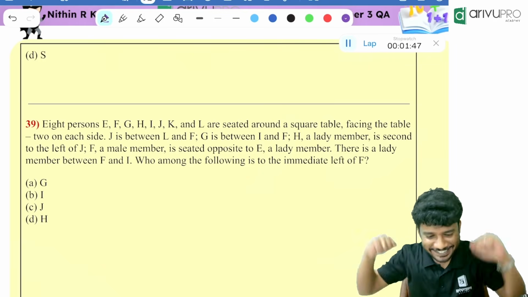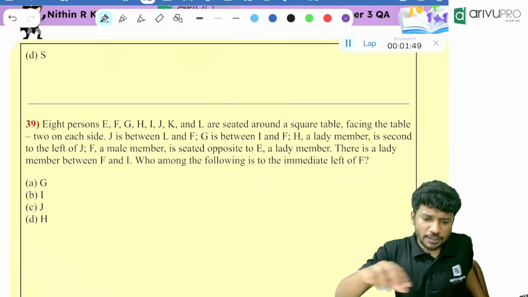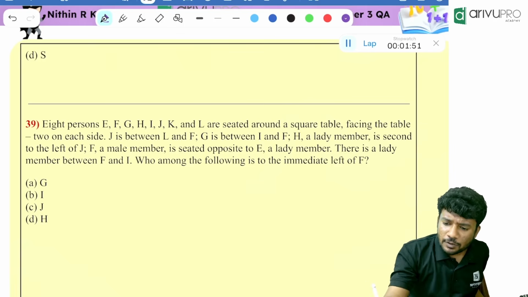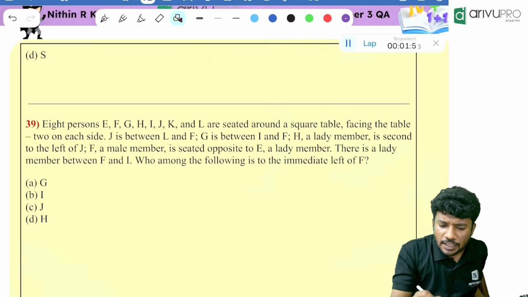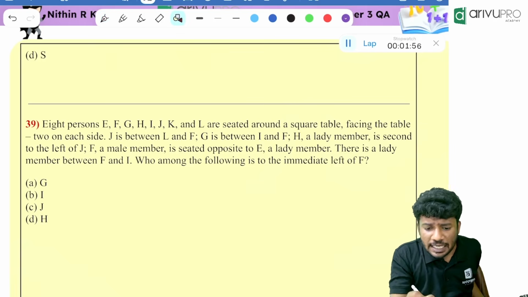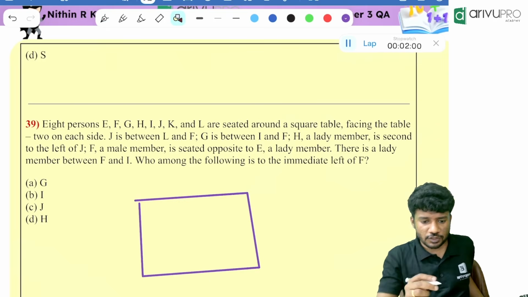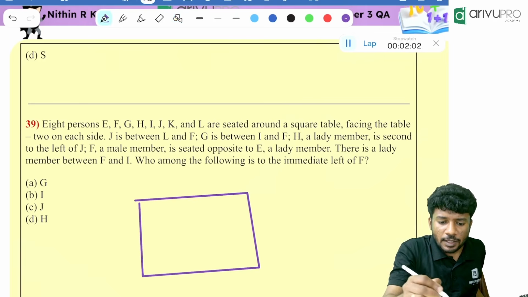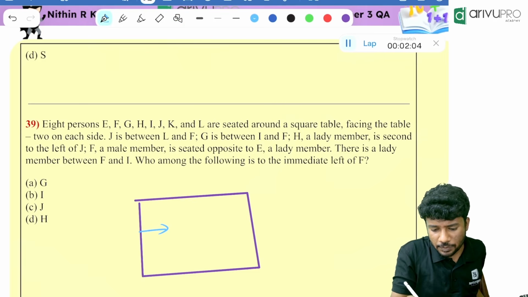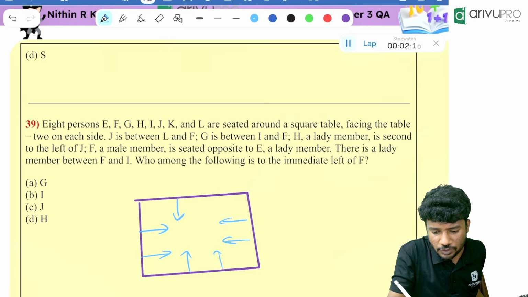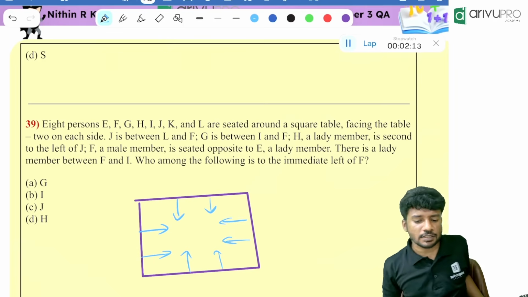Now let's solve this. 8 people. Who are those 8 people? E, F, G, H, I, J, K, L are the 8 people. So there is almost a square. How many people are sitting on one side? 2 people are sitting on one side. Here also 2 people are sitting, and they are sitting opposite to each other on both sides.